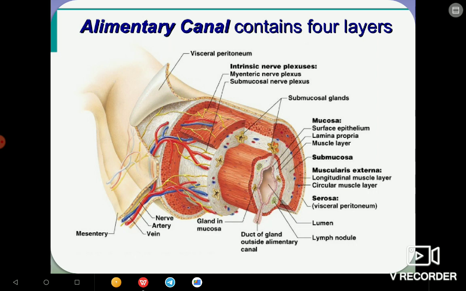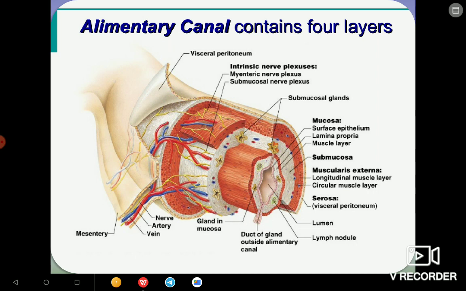Okay, so if it is asked what are the 4 layers, you will say mucosa, which consists of the surface epithelium, lamina propria, and the muscle layer. Next we have the submucosa. Next we have the muscularis externa, which has the longitudinal muscle layer and the circular muscle layer. It's mainly the muscle layer.